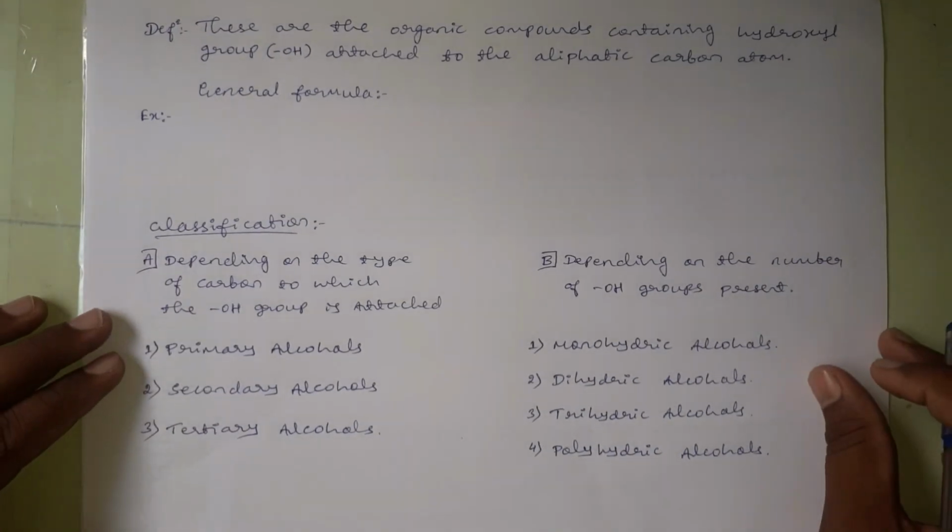Dear students, we all are familiar with the term alcohol. And what is the actual definition for alcohol?